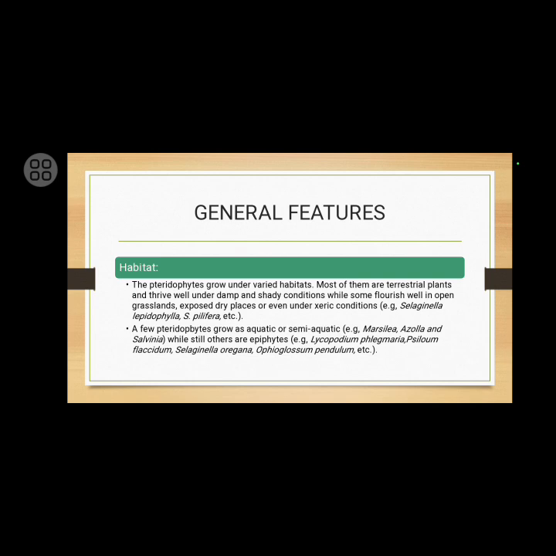The examples are Selaginella lepidophylla and Selaginella pilifera, etc. A few pteridophytes grow as aquatic or semi-aquatic. Examples are Marsilea, Azolla, and Salvinia, while still others are epiphytes. Examples are Lycopodium phlegmaria, Psilotum flaccidum, Selaginella oregana, Ophioglossum pendulum, etc.